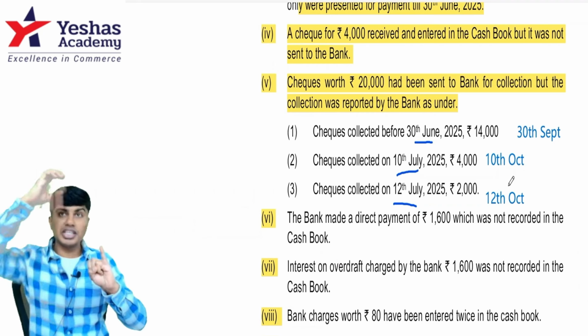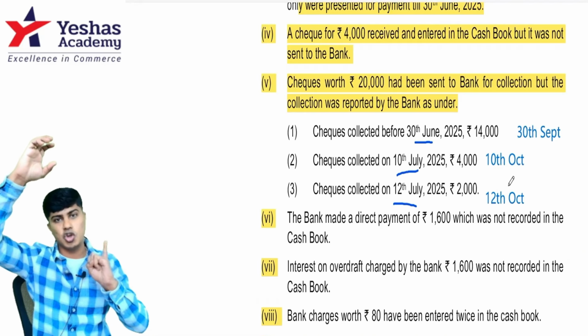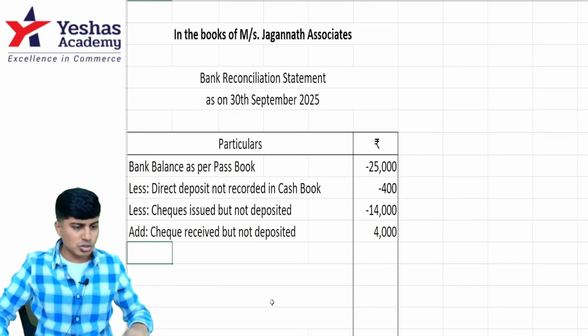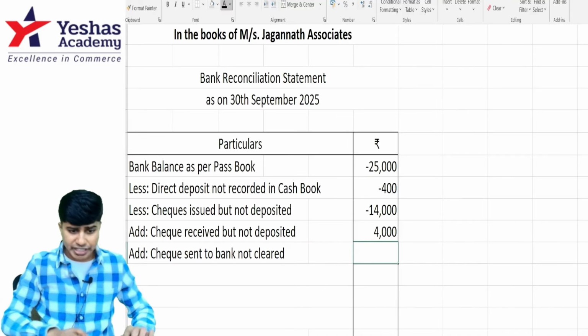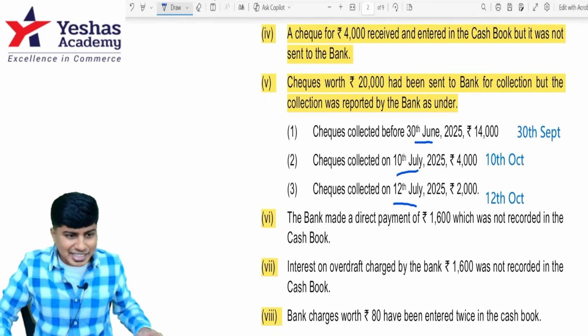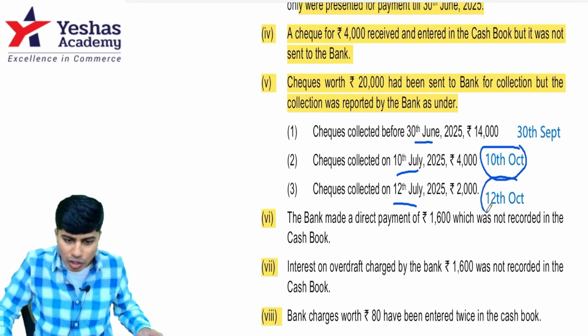Check has been received and deposited with the bank. Cash book has increased, passbook has not. So I'm making changes in passbook. I'll add 6. 4 plus 2, 6 will be added. This 6,000 should be added only if this is 10th October and 12th October, which is actually not.